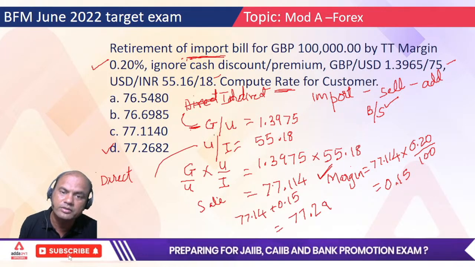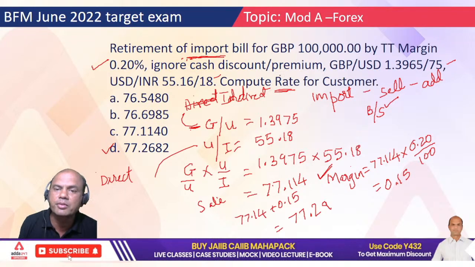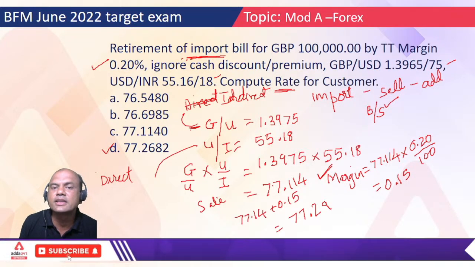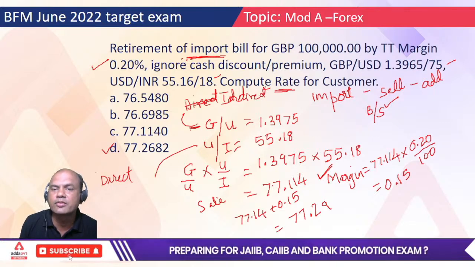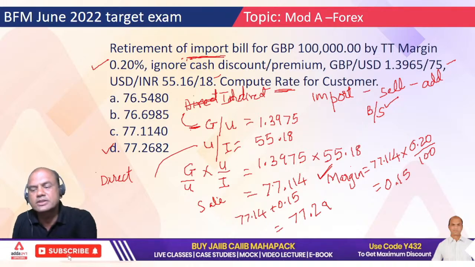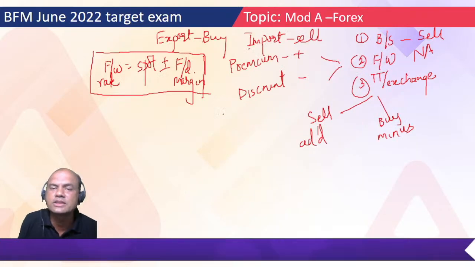Got this point now? So now we are not concerned with this as much, because in the problem what we have to get is GBP to INR, because we have to clear this import bill. This customer is in India, right? If this customer is in India, what are the two currencies involved?